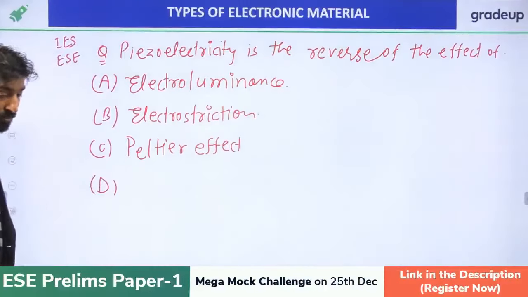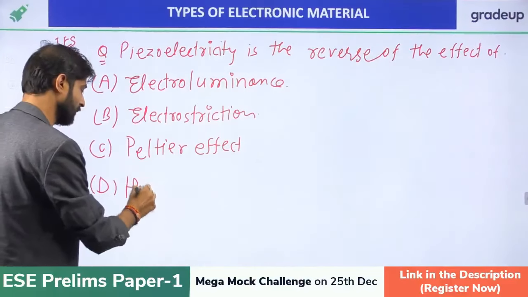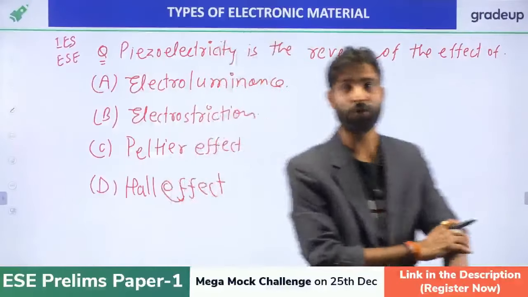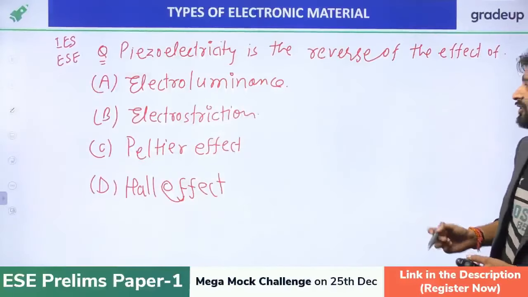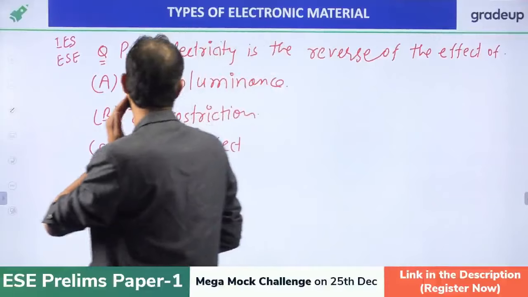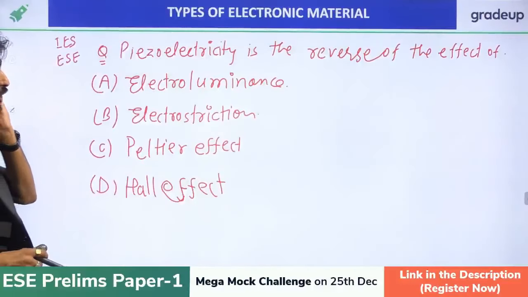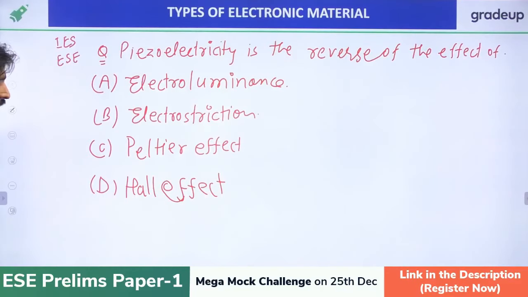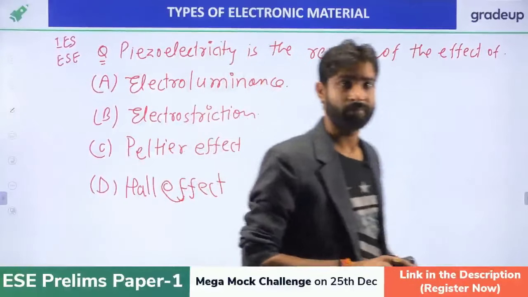And D is the Seebeck effect, or we can say Hall effect, right? Just give me the answer for this question. That is the ESE question. Piezoelectricity is the reverse effect of what? Electroluminescence, electrostriction, Peltier effect, or Hall effect. Just give me the answer, everybody.